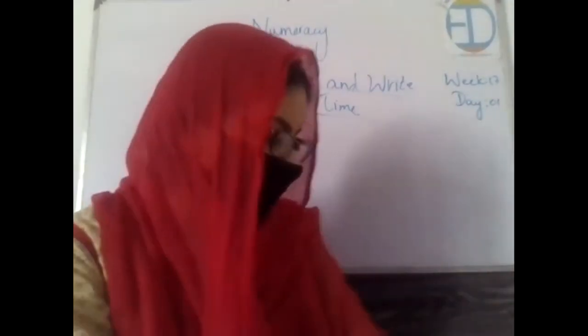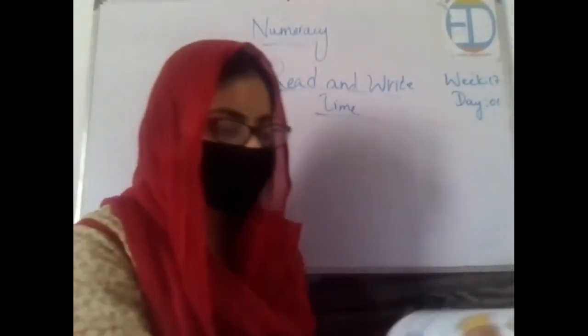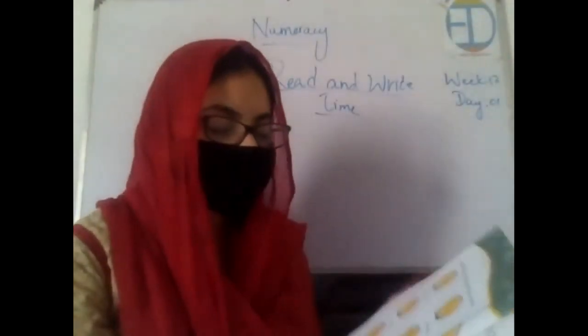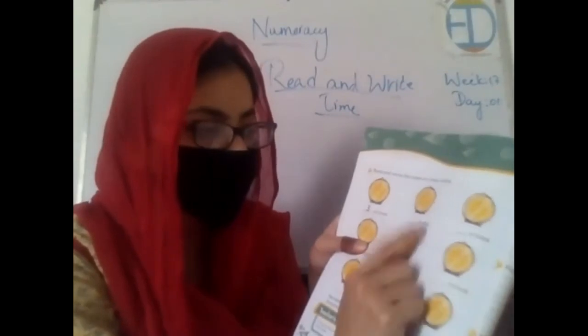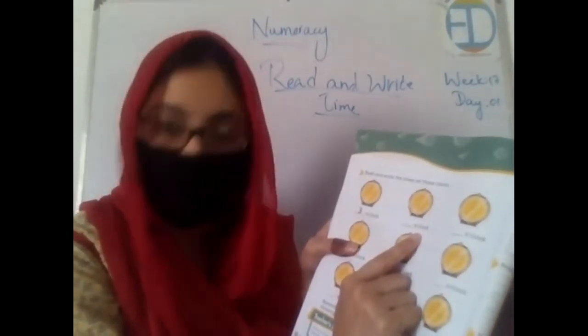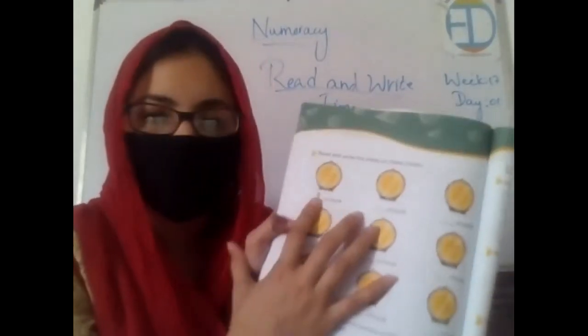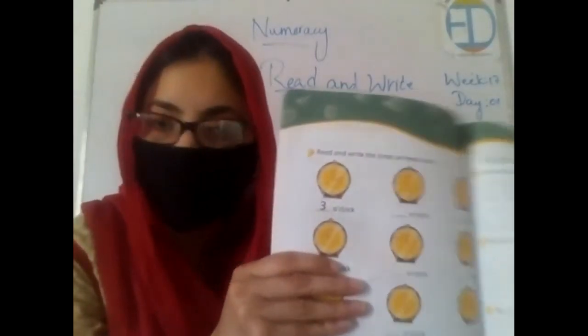Now, I want all of you to please open your book, page number 84. This is page number 84. Please, all of you, please open this. On this page, some clocks have been drawn and the time has been shown to you. You are supposed to tell what time it is. So the first one is already done for you. It's 3 o'clock, it says.